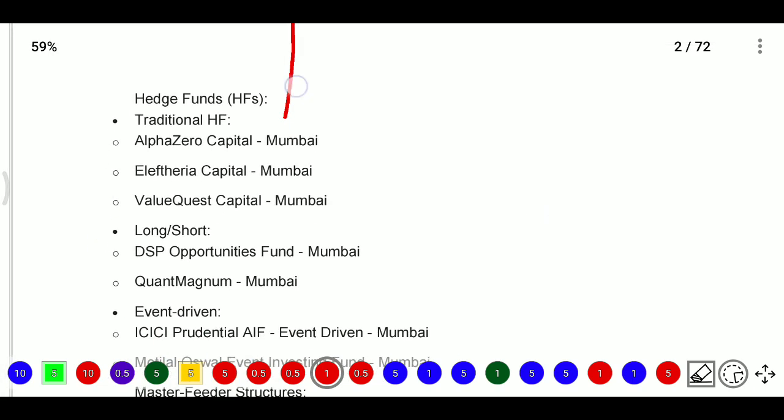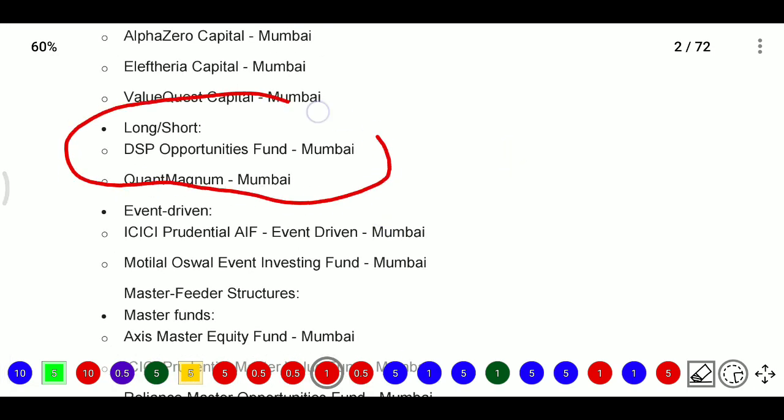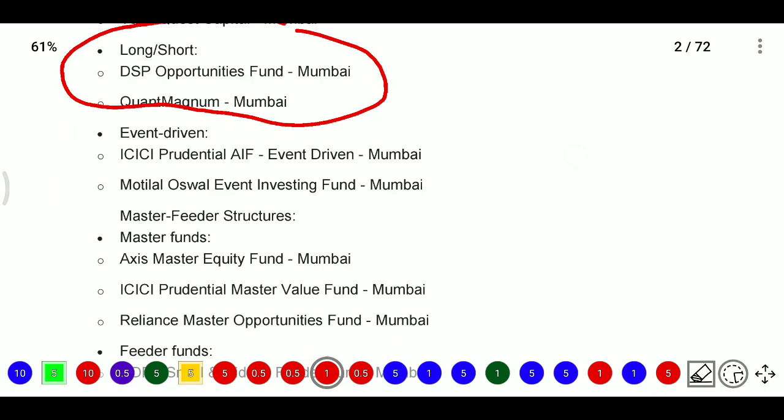Hedge funds include traditional ones such as Alpha Zero Capital in Mumbai, Altria Capital in Mumbai, and Value Crest Capital in Mumbai. Then long-short funds such as DSP Opportunities Fund and Quanta Magnum Fund, and some event-driven funds, such as ICICI Prudential event-driven in Mumbai and Motilal Oswal event-driven investing fund in Mumbai.